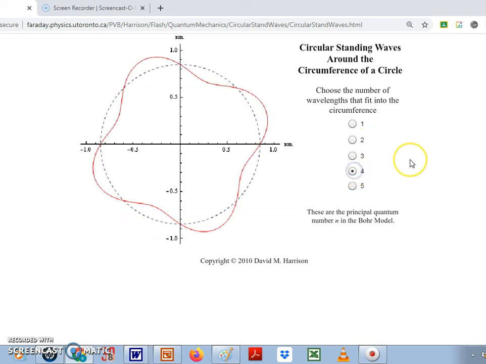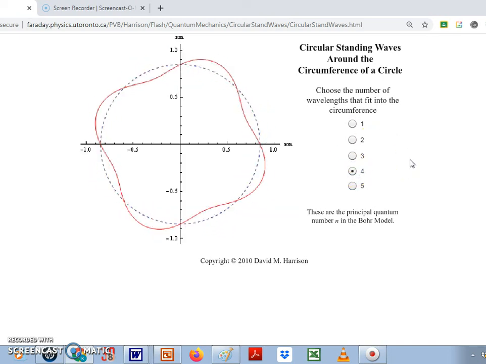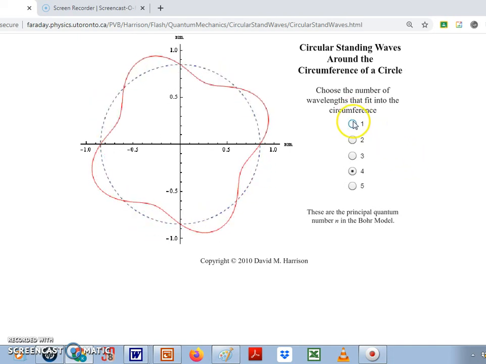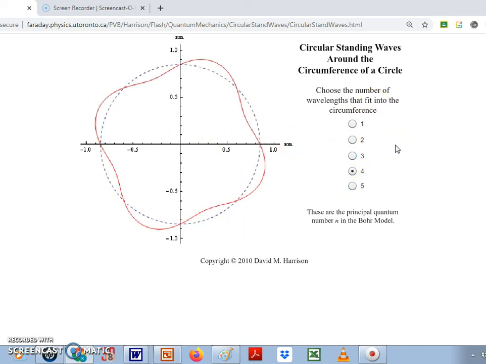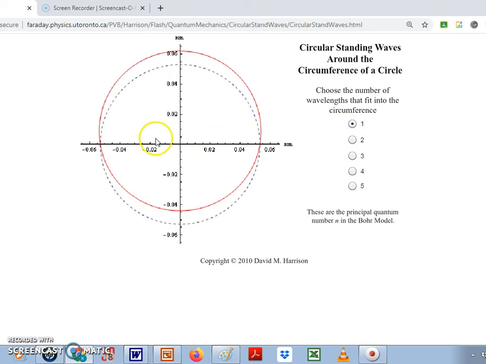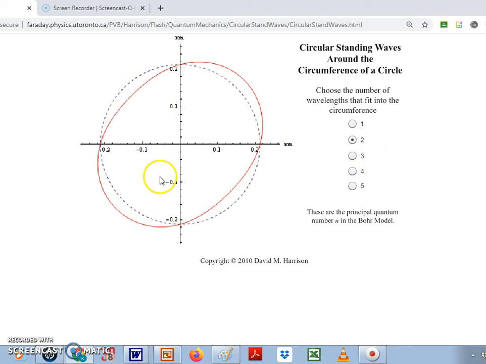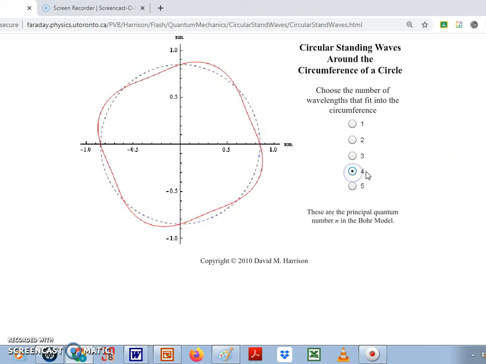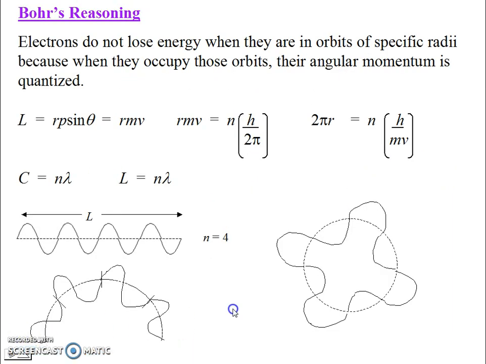Let's go back to n equals 4. So here's what we're trying to visualize. Now, this is not really a great animation, because what should really be happening, if we're trying to see this as being representative of the electron orbit, is that every single time I go from 1 to 2 to 3, if I increase this, the radius should increase as well. That's not what this animation is made to do. This is really just for the circular standing wave so you can visualize it, but if we really want to be technical about it, for n equals 1, this would be a relatively small circle. N equals 2 is going to be a larger circle. N equals 3 is a large circle, because it needs to fit more and more cycles. The circles have to get larger and larger. You will fit maybe 4 cycles in this case.